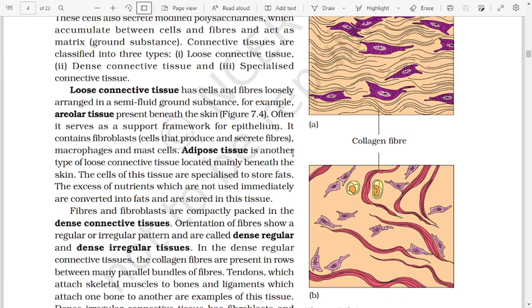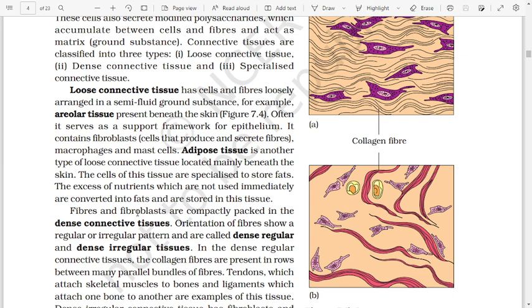Adipose tissue is another type of loose connective tissue located mainly beneath the skin. The cells of this tissue are specialized to store fats. The excess of nutrients which are not used immediately are converted into fats and are stored in the tissues.